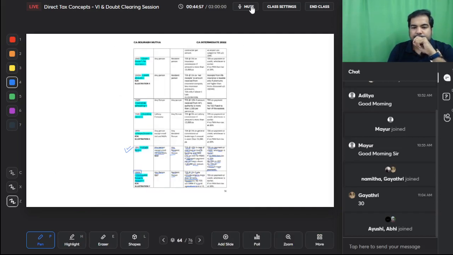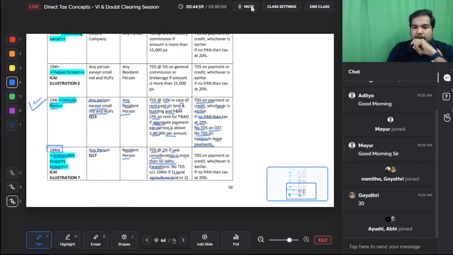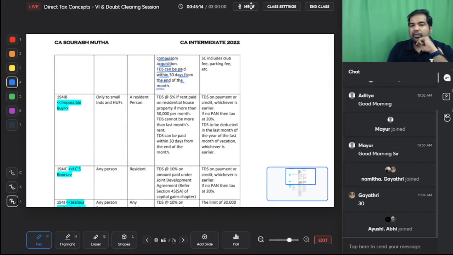And here, TDS on payment or credit, whichever is earlier. If no PAN, then tax at the rate of 20%. Guys, what in the exam they say is that you are paying 45 lakh rupees for the house and 7 lakh rupees for parking, then that parking and all the other fees are to be included to calculate that 50 lakh. Sale consideration includes club fee, parking fee, etc. All of that.